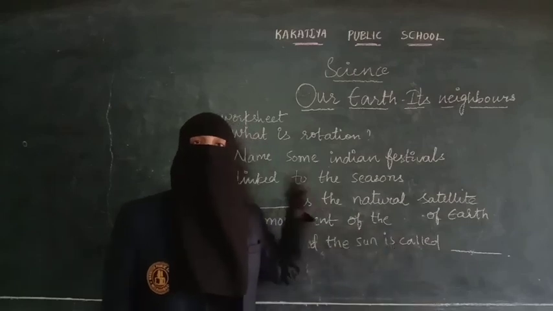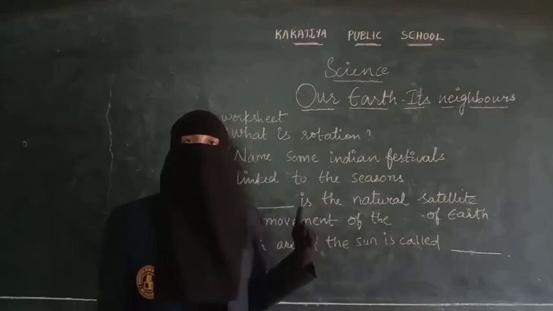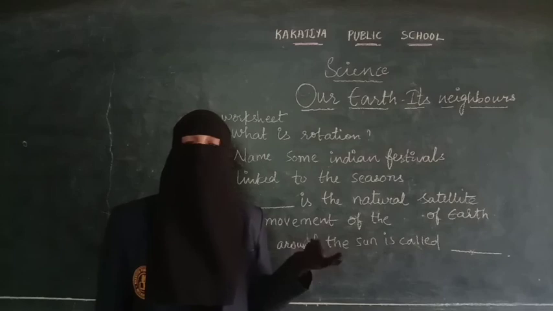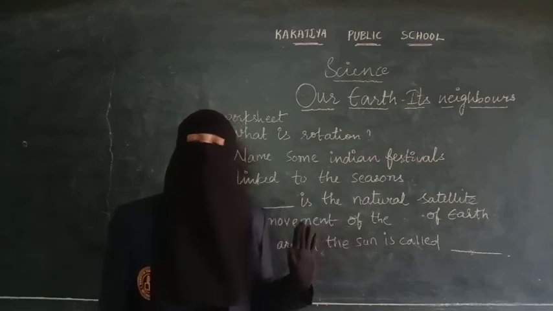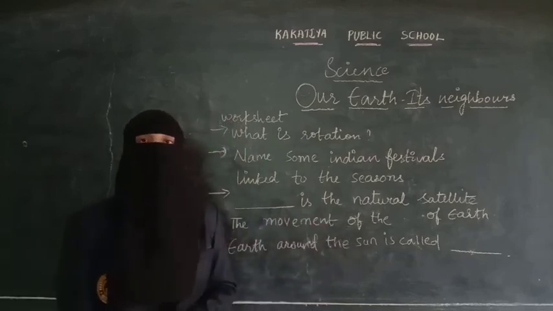What is that movement? There are two types of movements, right? One is around its own axis and one is revolving around the sun. What is that? We have to think and write.